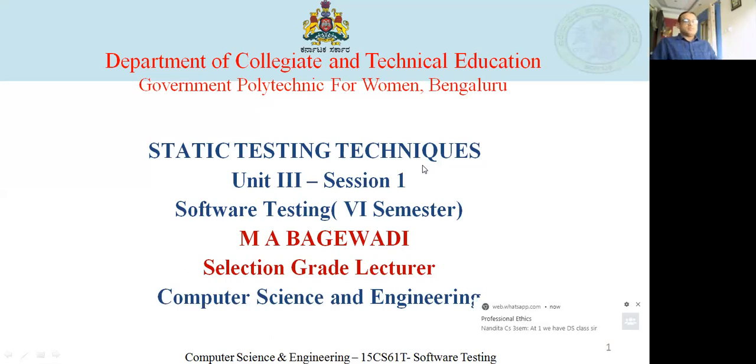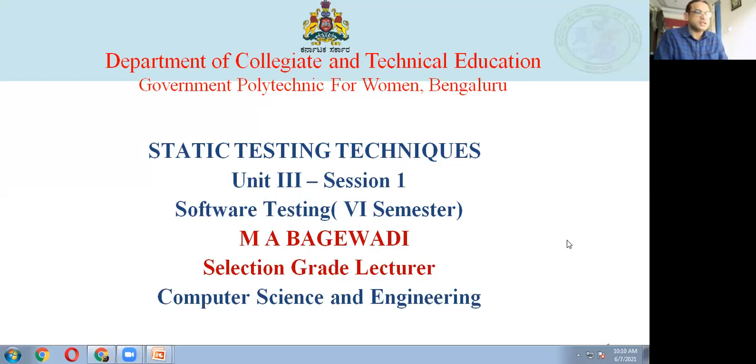So these were the topics we discussed in the previous 2 units, unit number 1 and unit number 2. That is what we have discussed so far.